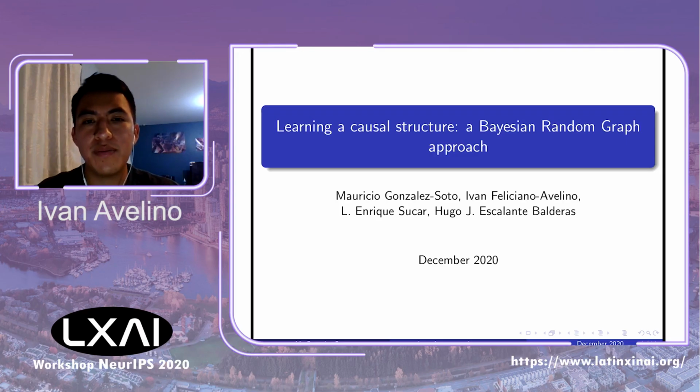Hi everyone, I am Ivan Feliciano Avelino, and I'm going to present our work on causal discovery from a causal decision-making context. The title of our work is Learning a Causal Structure, a Bayesian Random Graph Approach. The main author of this work is Mauricio Gonzalez Soto.